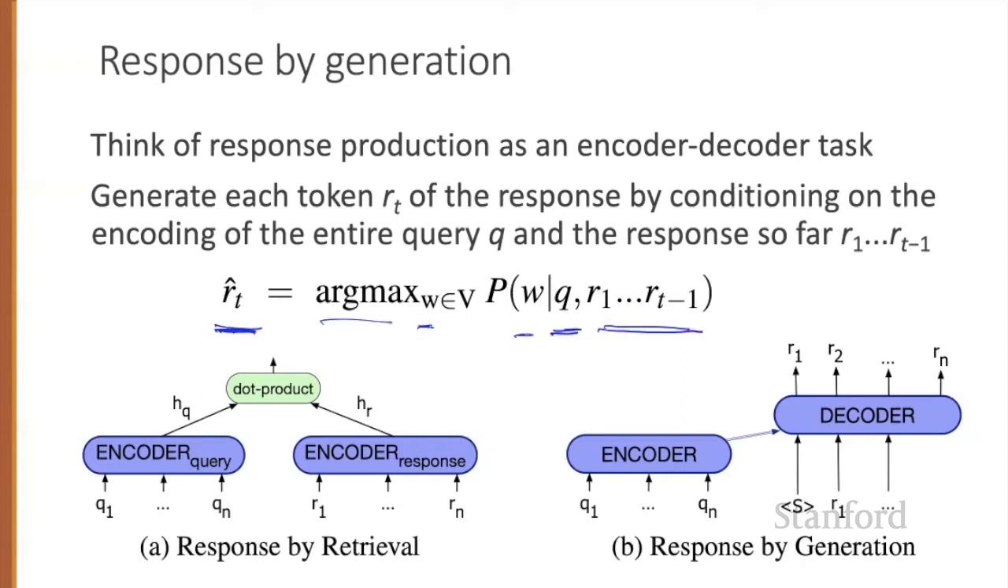And here on the bottom, I'm showing the intuition of the two paradigms: response by retrieval, where we take every sentence in the training set and choose the sentence with the highest dot product with the query, or response by generation, where we build an encoder-decoder model that reads in the query and generates the response one word at a time.